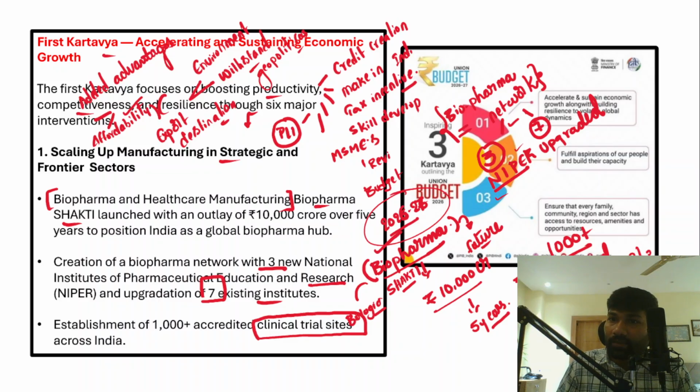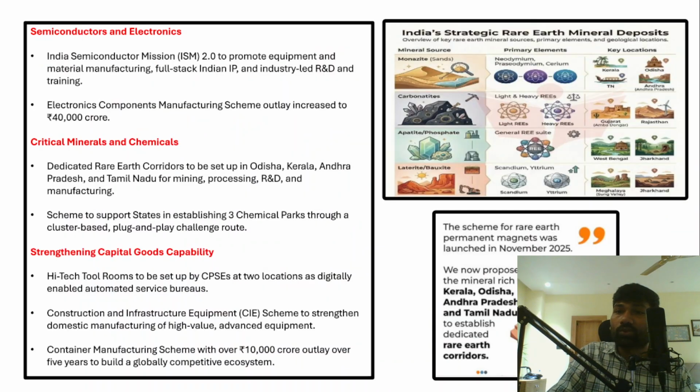If any new medicine is invented by any pharmaceutical company, before introducing the medicine for public use, it will be tested in the clinical trial sites to know the efficacy and the side effects. So in order to boost this biopharma industry, there is a need to establish clinical trial sites on a large scale, and this is going to be done through establishing 1,000+ clinical trial sites.